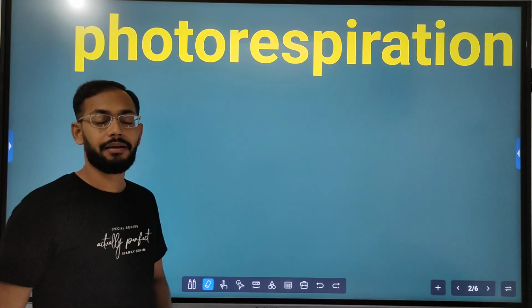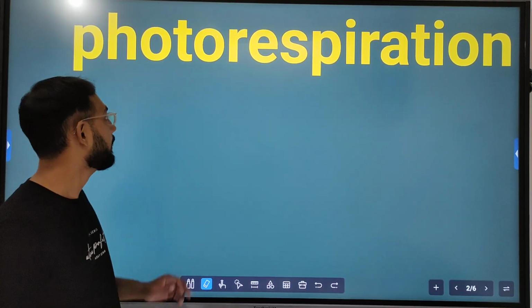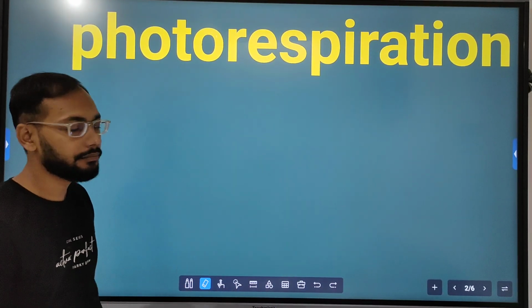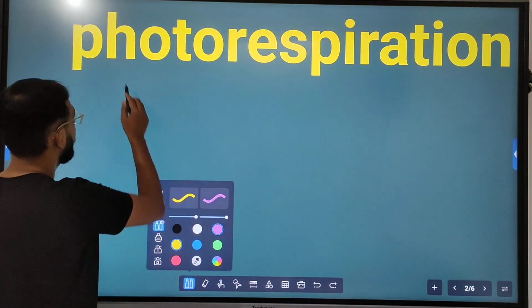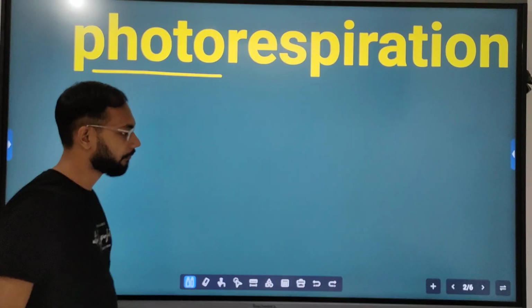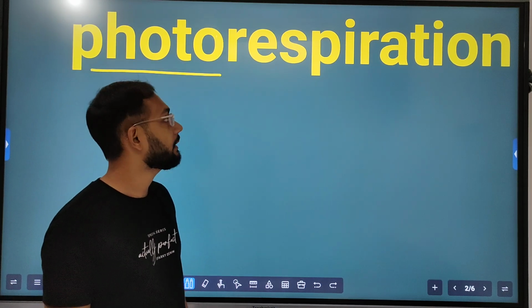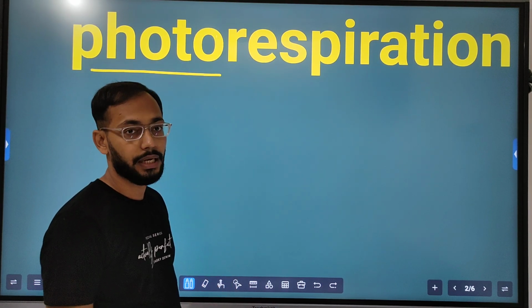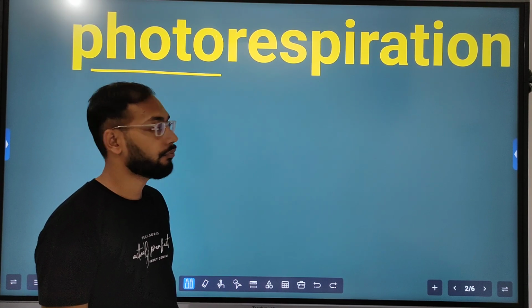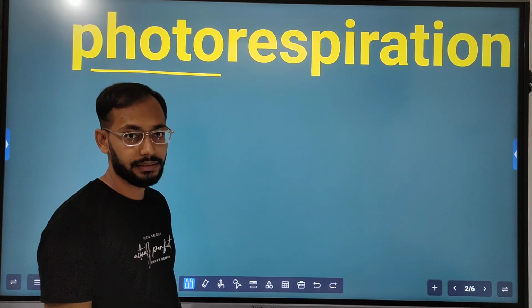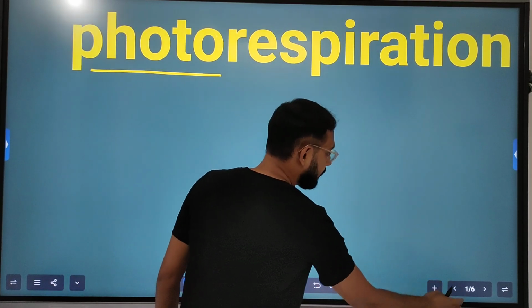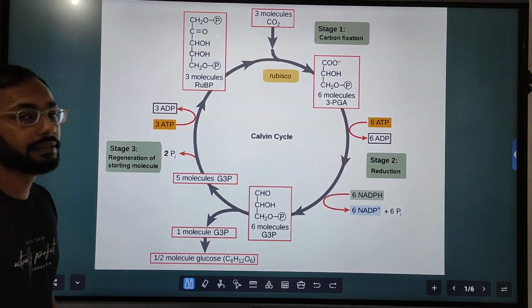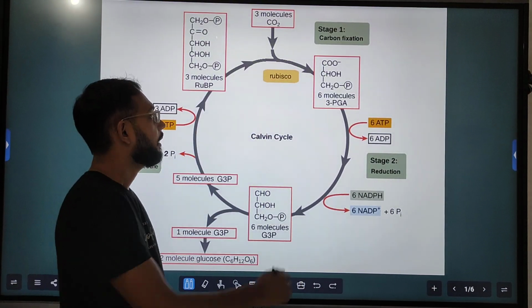The topic that I have selected today to discuss is photorespiration. So today we will see this topic. Before discussing this topic, we need to have general knowledge of a very important enzyme, which is Rubisco, and we have seen this Rubisco enzyme in the Calvin cycle.